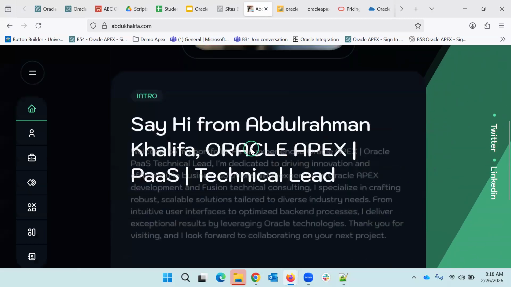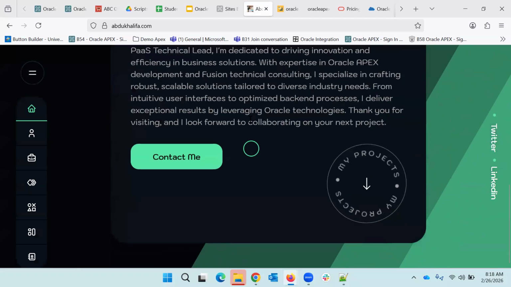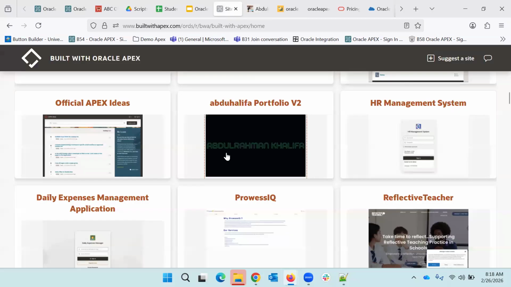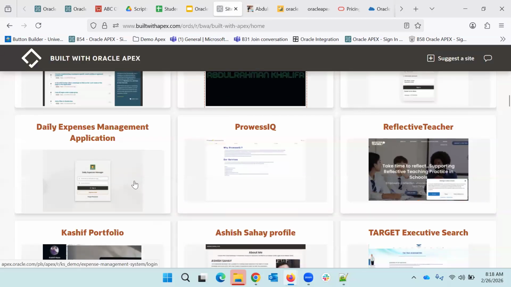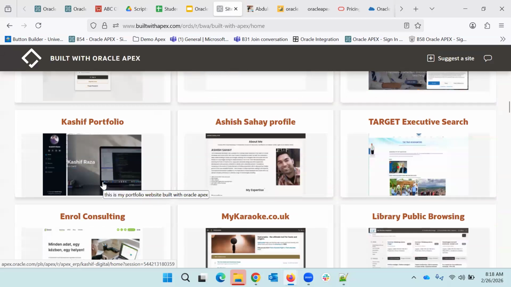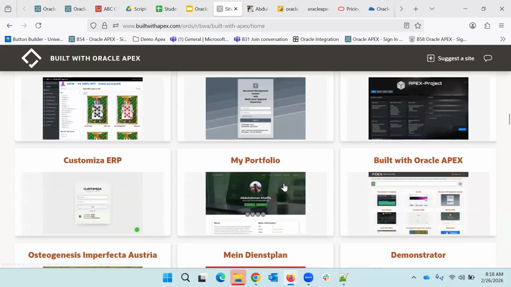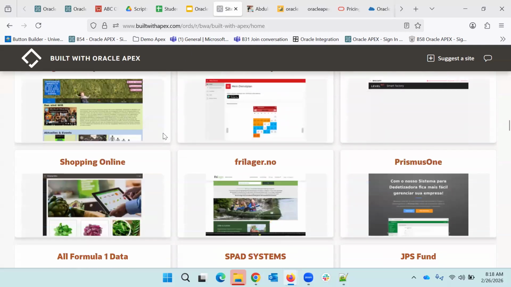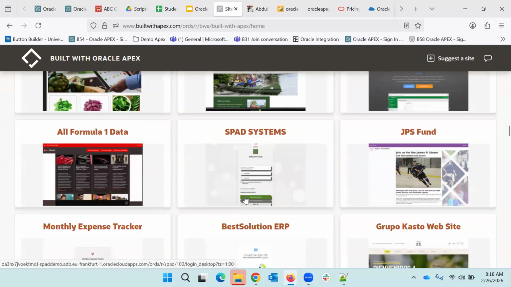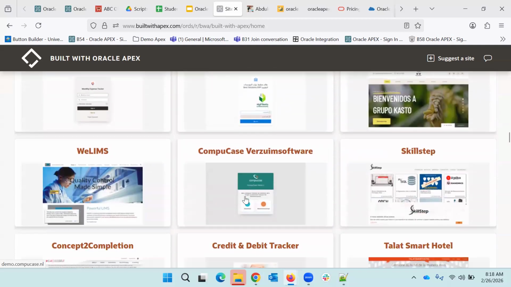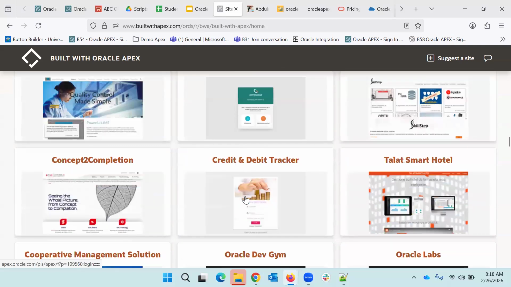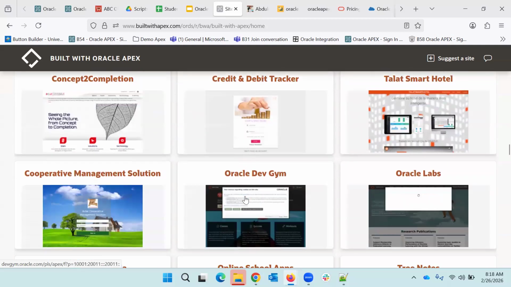right? If you see, this person has created it with Oracle Apex only. Then a daily expense tracker. This person also created a portfolio. Then a document management system, and again one more portfolio. Even the website which we are able to see is built with Apex. So this is also implemented with the help of Oracle Apex only, right? Shopping online. So again, there is no limitation on what all things we can go and do.